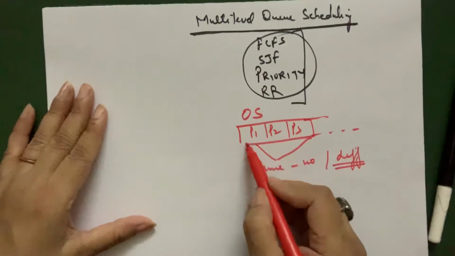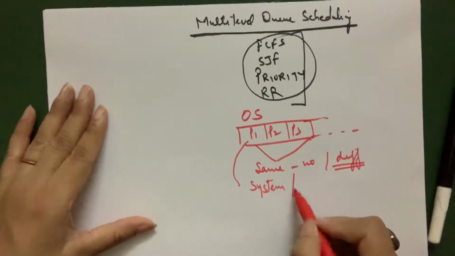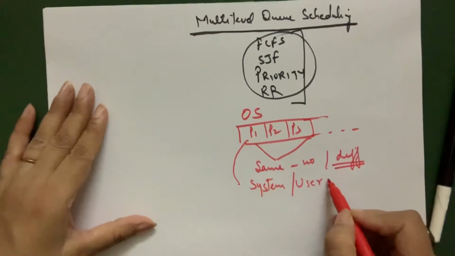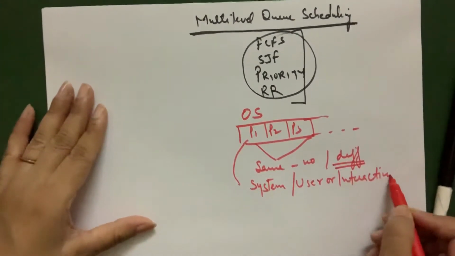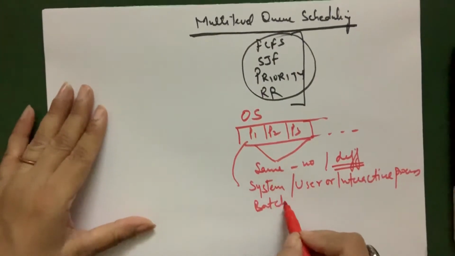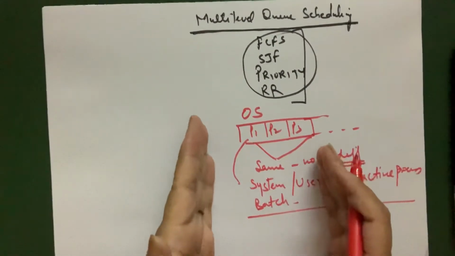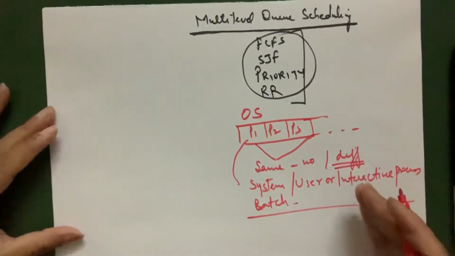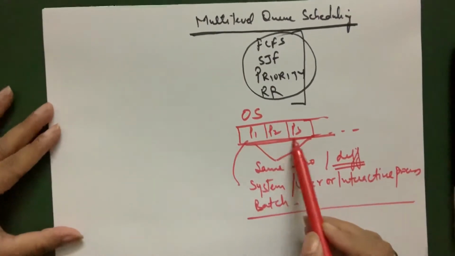Any process can be a system process, it may be a user or interactive process, or it may be a batch process. So whenever any queue is maintained for the CPU to have any process, these processes may be different.